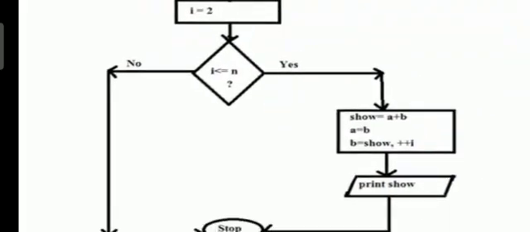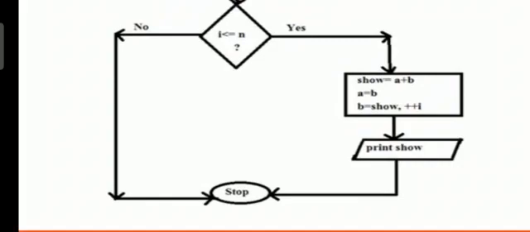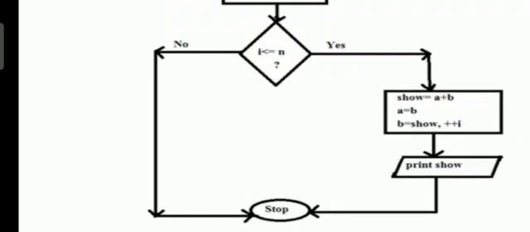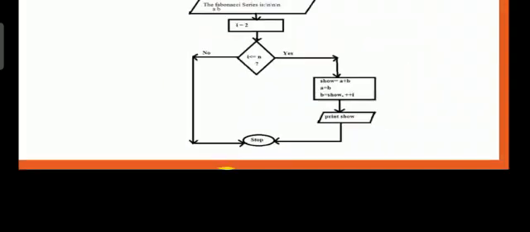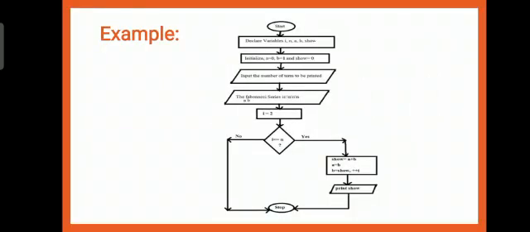If I is less than or equal to n is yes, then show equal to A plus B, A equal to B, B equal to show, and I plus plus. If I is less than or equal to n is not true, then it goes directly to stop. And if it is yes, as I have said, it goes to show equal to A plus B, A equal to B, B equal to show, and it prints show, and then it exits. This is a basic example of a flowchart. This is the end of the chapter. Thank you.